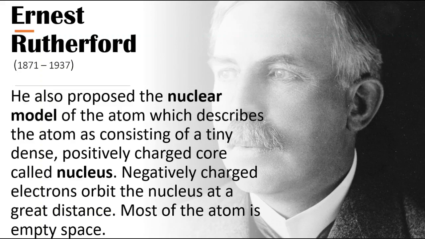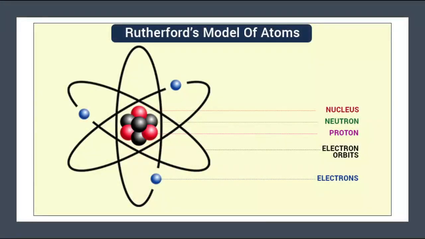He also proposed the nuclear model of the atom, which describes the atom as consisting of a tiny, dense, positively charged core called the nucleus. Negatively charged electrons orbit the nucleus at a great distance. Most of the atom is empty space. And here is the model of Ernest Rutherford.